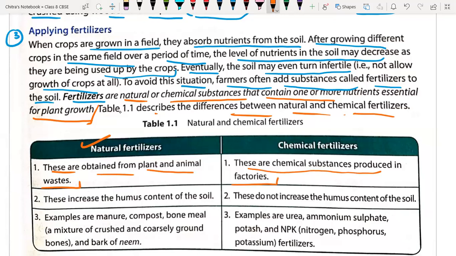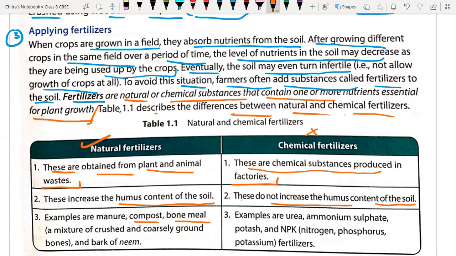Natural fertilizers increase the humus content of the soil, but chemical fertilizers do not. That's why chemical fertilizers are harmful over a long duration for the crop field. Examples of natural fertilizers are compost and bone meal.